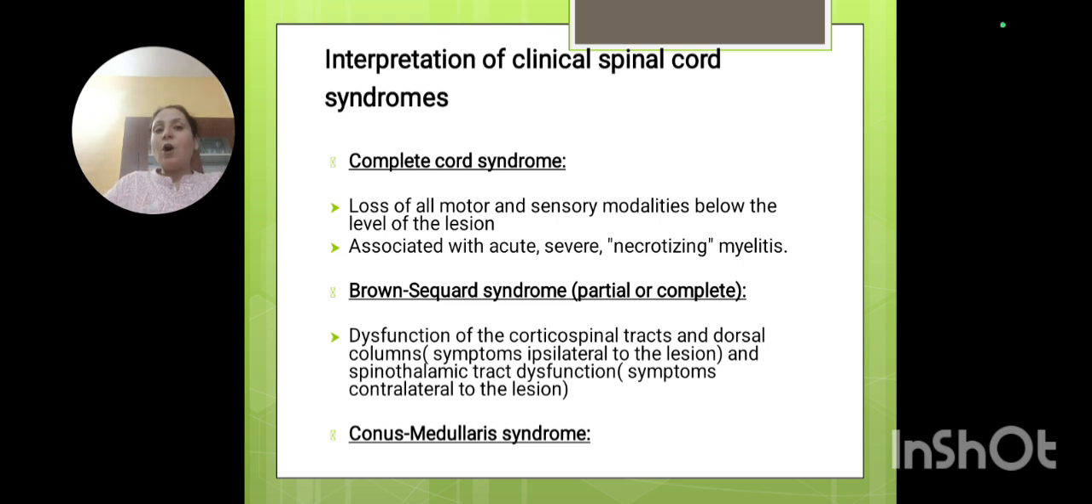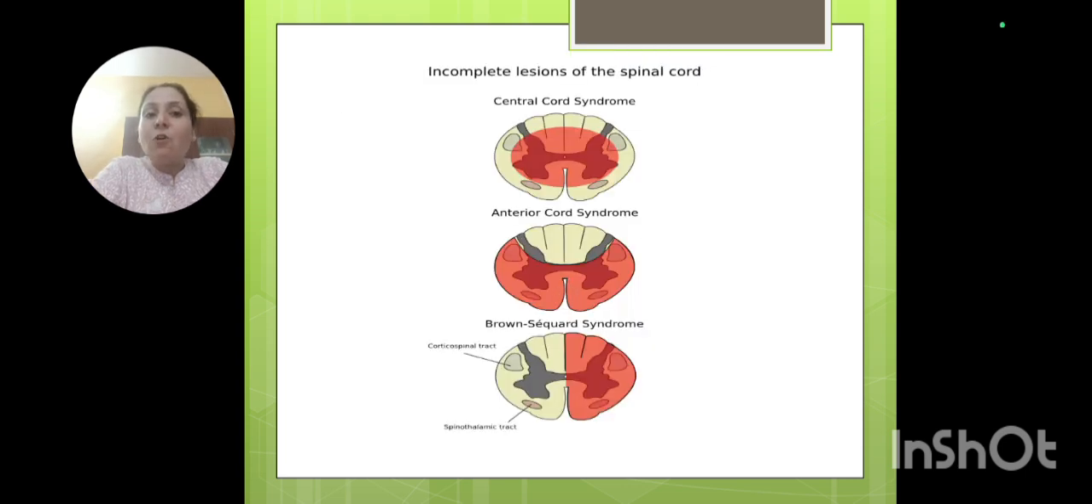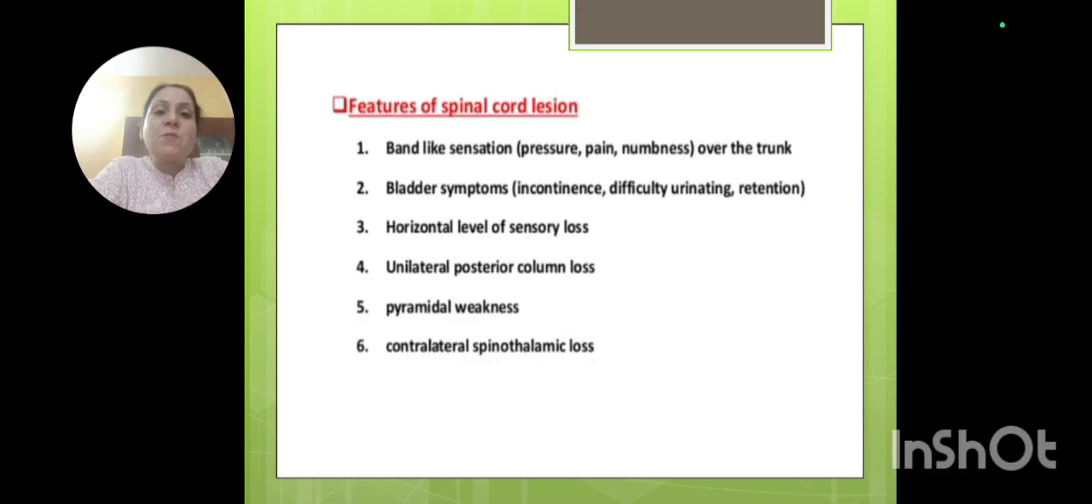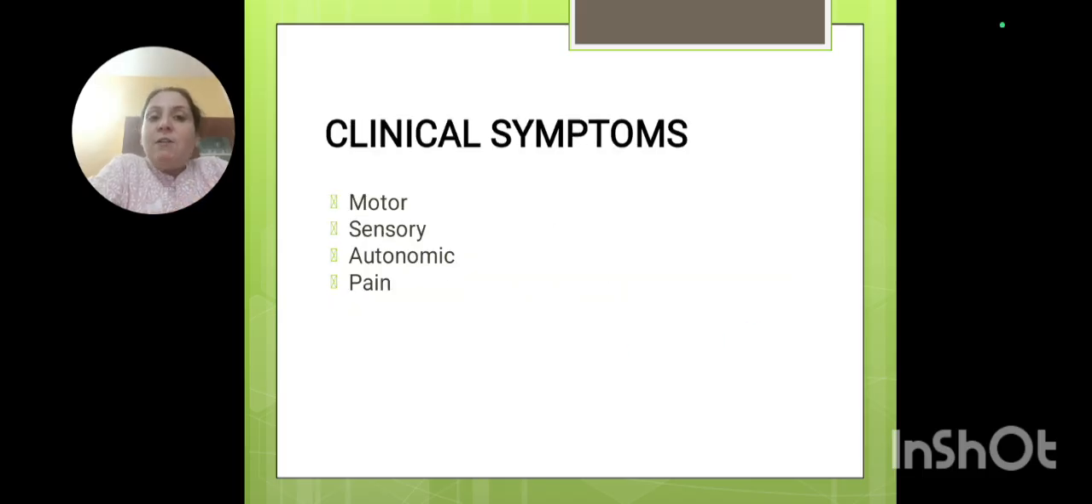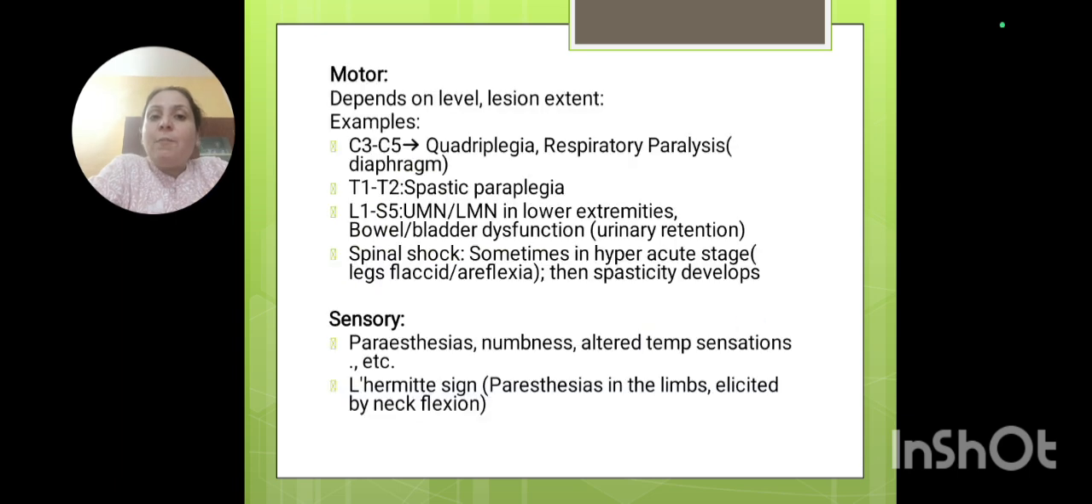So what were the cord syndromes? We discussed the complete cord, Brown-Séquard syndrome, conus medullaris and anterior cord syndrome, and how the presentation will take place. The presentation will be like a band-like sensation or bladder dysfunction, horizontal level sensory loss, unilateral posterior column loss, pyramidal weakness and contralateral spinothalamic loss. Tract lesion will be there. So the progression is within hours to 21 days: in the acute stage within minutes to hours, and the subacute stage goes up to weeks.